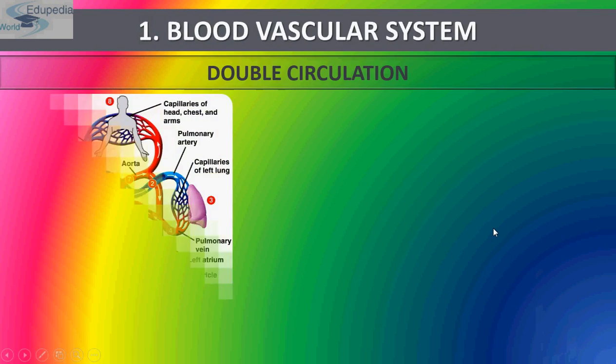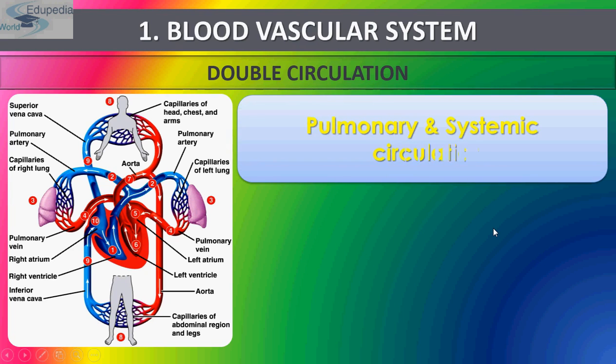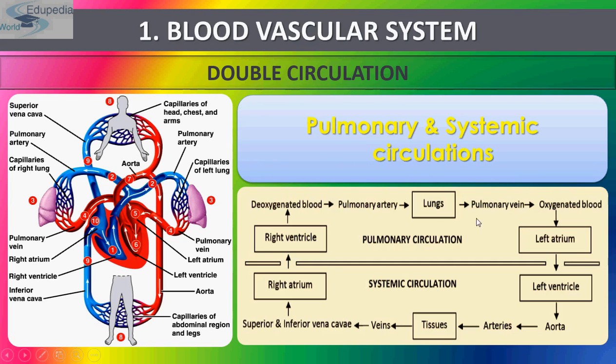Now comes pulmonary and systemic circulation. See the flow chart.